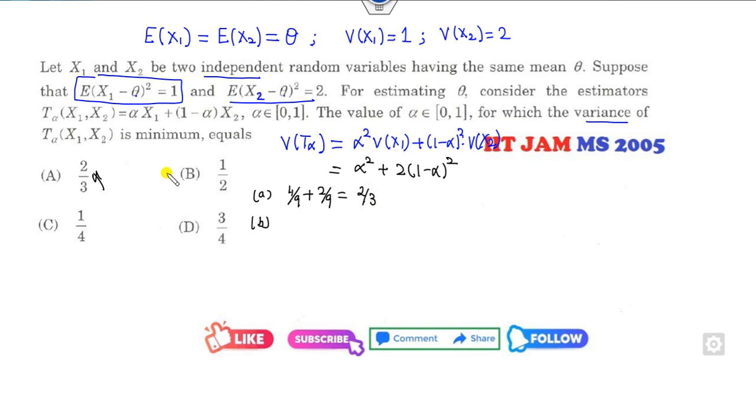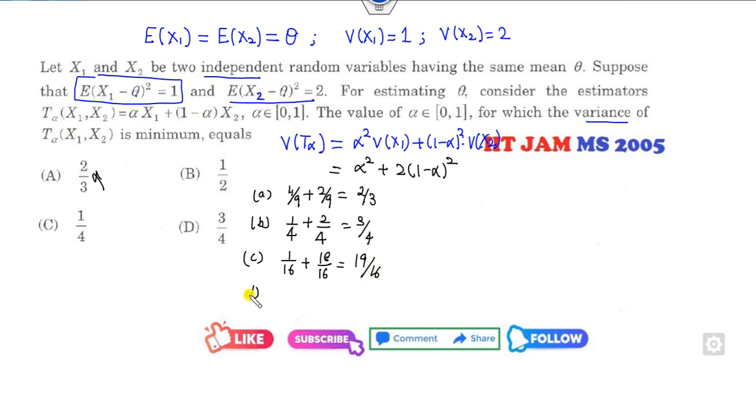If I look at the second option, it's 1 over 4 plus 2 over 4, it's 3 over 4. If you look at the third option, it's 1 over 4 plus 3 over 4 times... 9, 18 over 16, that's 19 over 16.